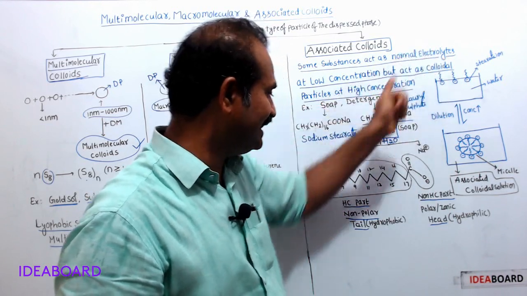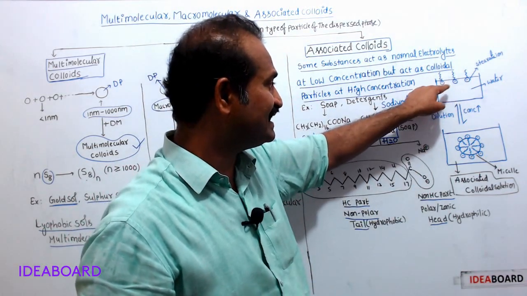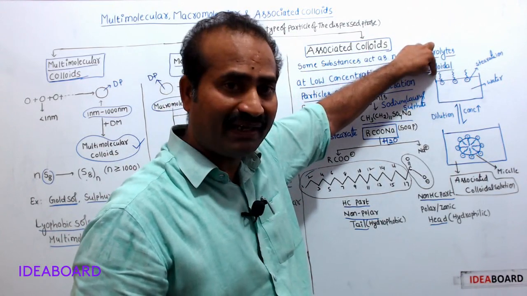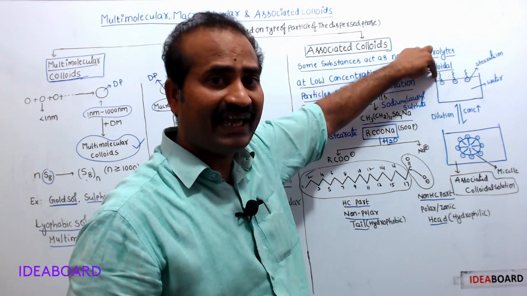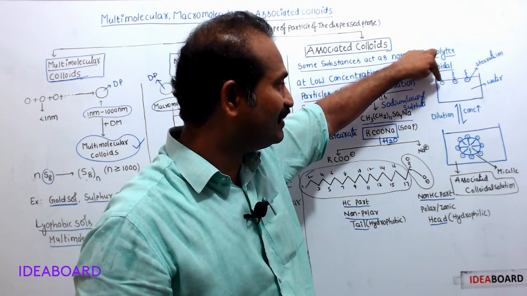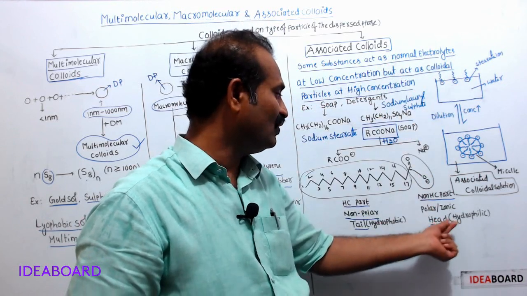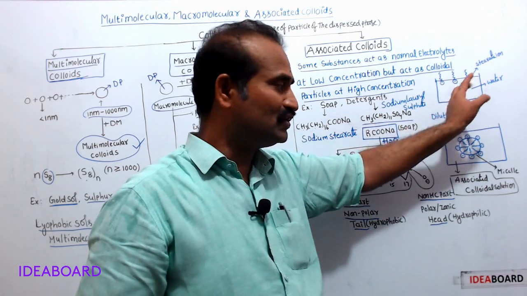But the tail is hydrophobic, hating water, so the stearate ion keeps its tail away from the water, outside of the water, but keeps its head in the water. Like this, it is a true solution.